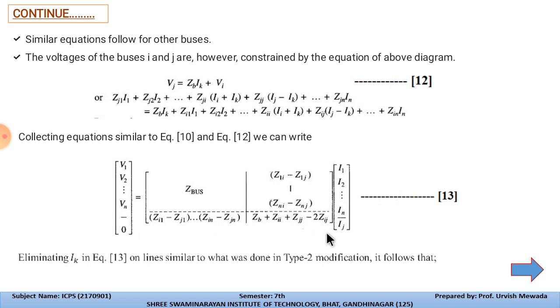After this we have the resultant impedance of this modification, which is Zb plus Zii plus Zjj, where this is the bus which is added, and this is for the diagonal elements ii and jj, minus 2Zij. So this is how we can determine the Z bus with the help of type 4 modification.